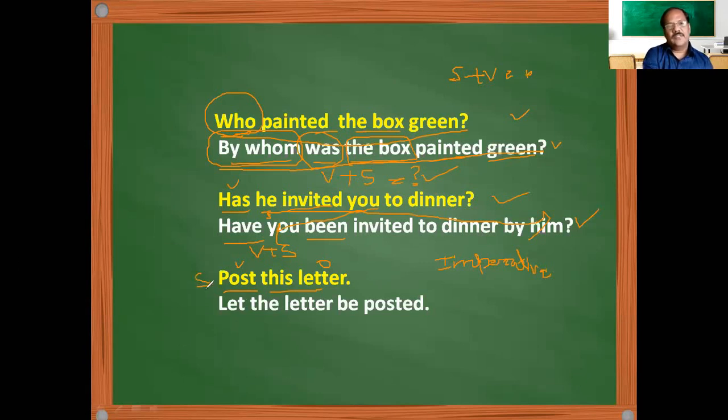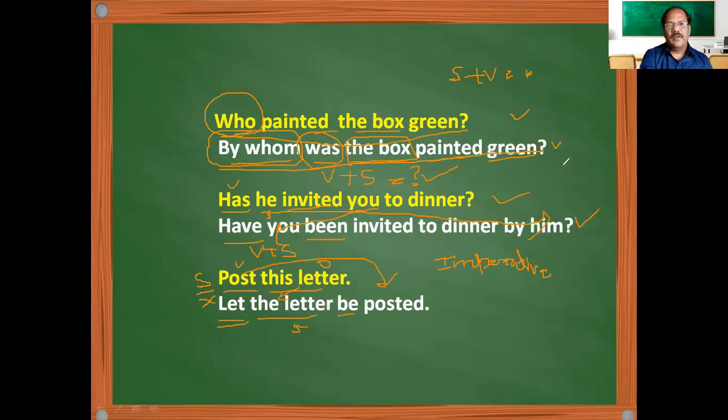That means here the subject is not given, but it is understood. When the subject is not given, we start with verb and object only. This is an imperative sentence. So when imperative sentences come, we have to take the help of let. Then this letter has come here as the subject. And what is the be form used in imperative sentences? Be as a be form we have to use. And this post has become posted. That means we have converted that into past participle. That way, let the letter be posted. So post this letter has become let the letter be posted. So imperative sentences will be converted like this.